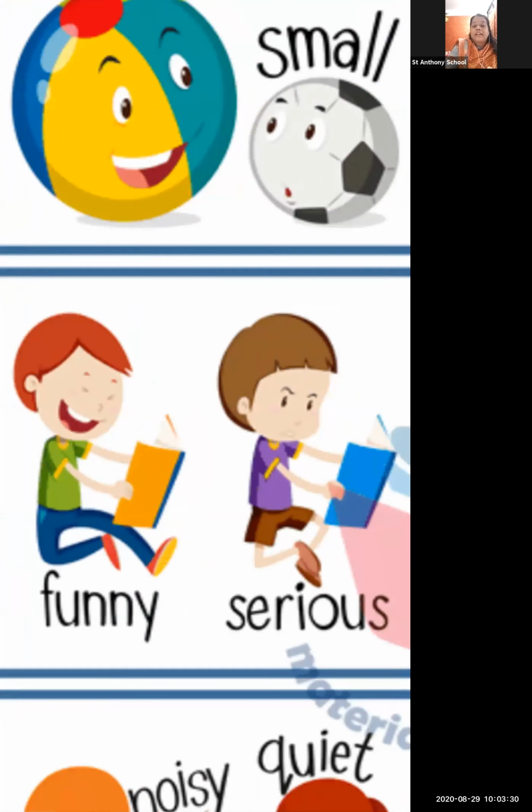Next you can see funny and serious. Now there are some storybooks which are very funny. Even there are some cartoons which are very funny. When we see such cartoons or read such storybooks, we start laughing. That means that book or that cartoon is very funny. Cartoons are always funny. But some serials which your mom is watching, they are serious.